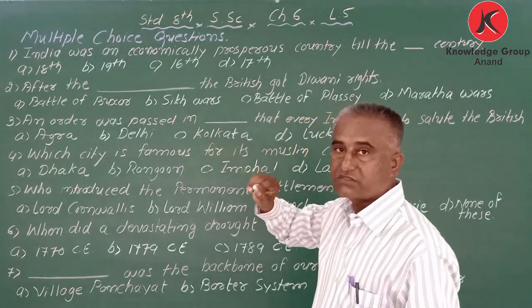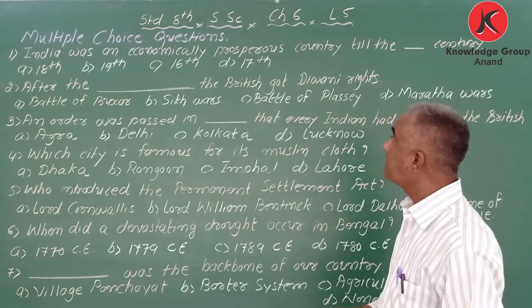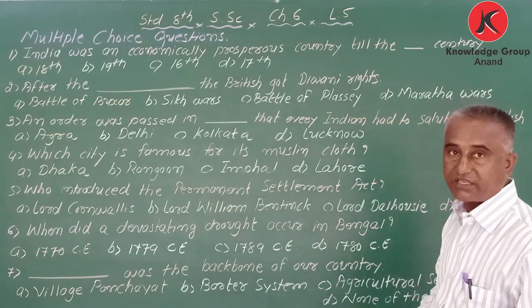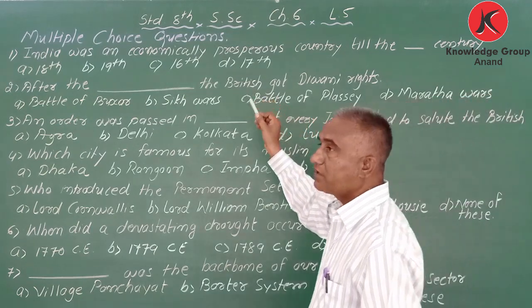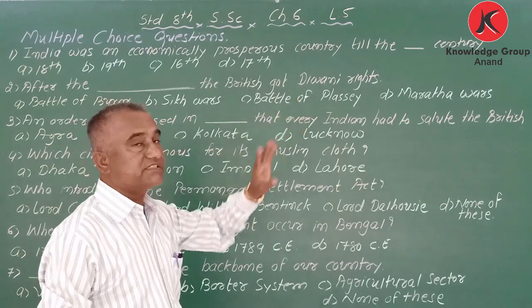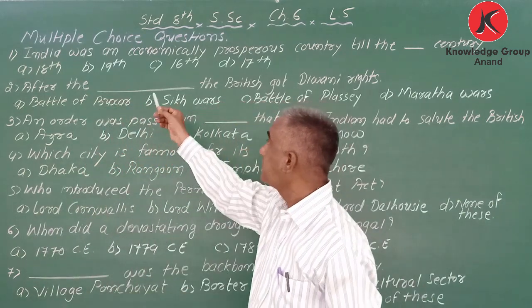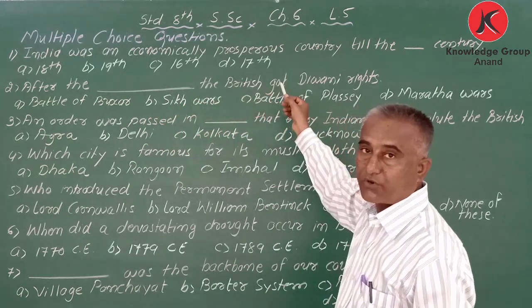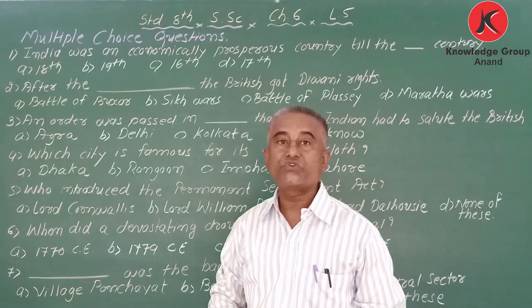India was an economically prosperous country till the blank century.